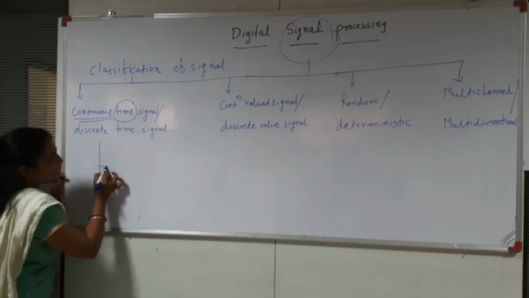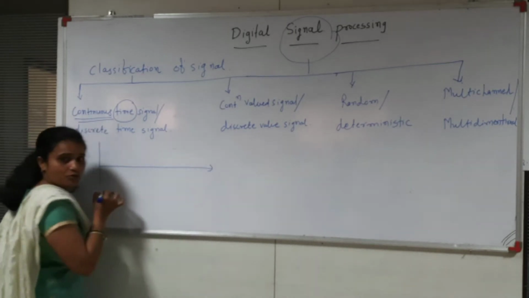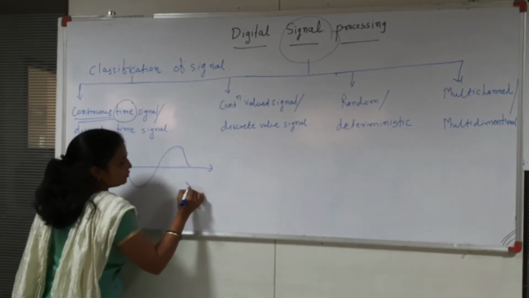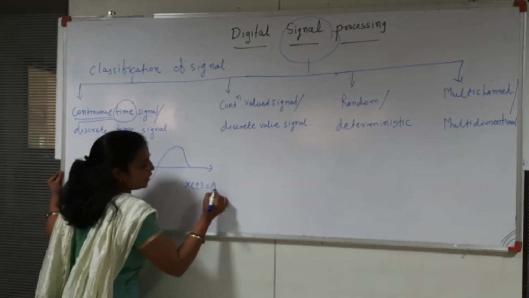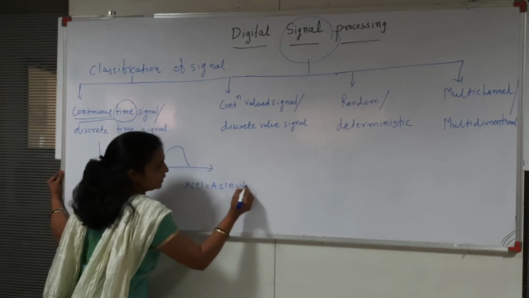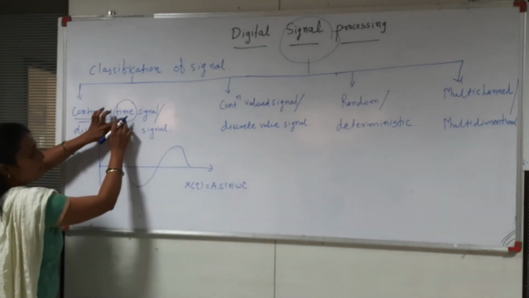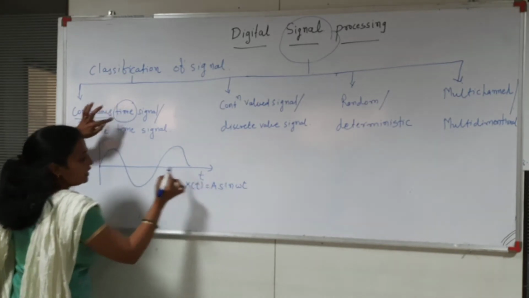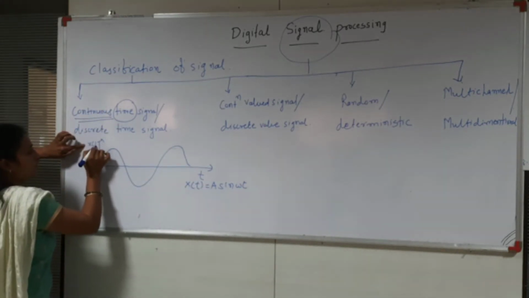Suppose I draw one signal, the sinusoidal wave. As we know, its value is x of t equal to A sin omega t. This classification depends on the independent variable. Here the independent variable is the time t, and this one is the amplitude x of t.